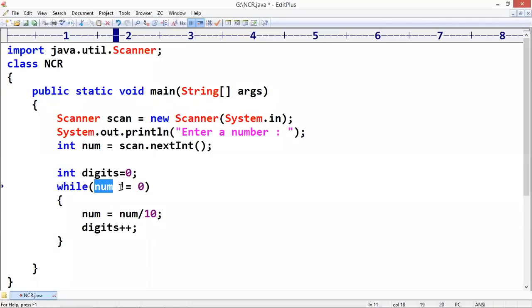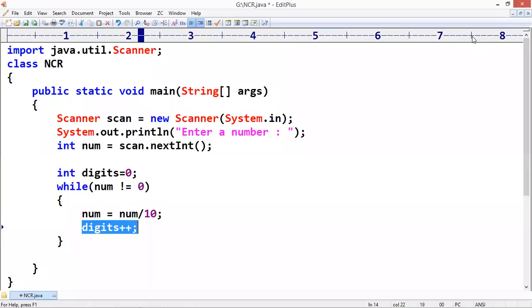First time the number is 1, 2, 3, 4. 1, 2, 3, 4 is not equal to 0. Yes, the condition is true. Here 1, 2, 3, 4 by 10 means what? The result is 1, 2, 3, which will be stored into this number. One digit gone, so you have to increase digits by 1, digits plus plus.